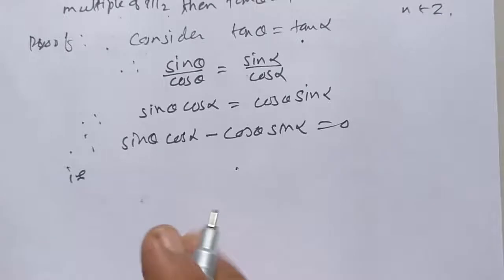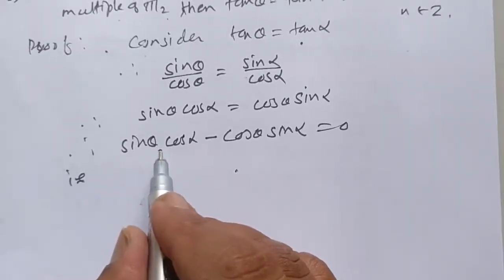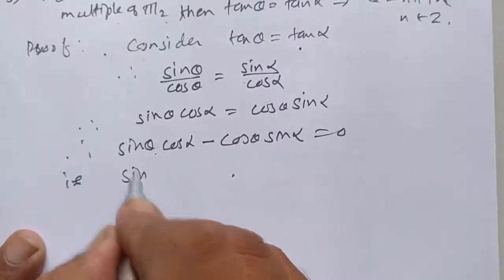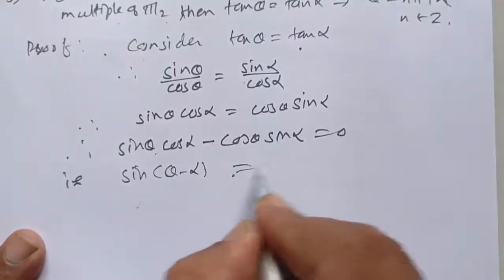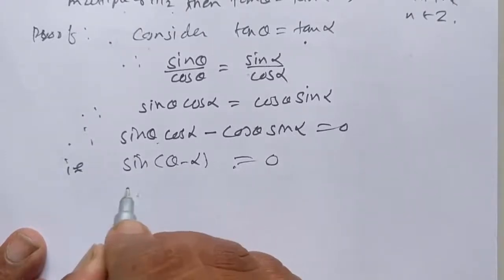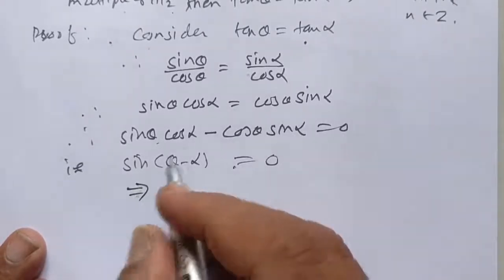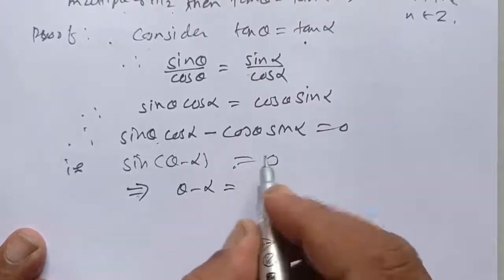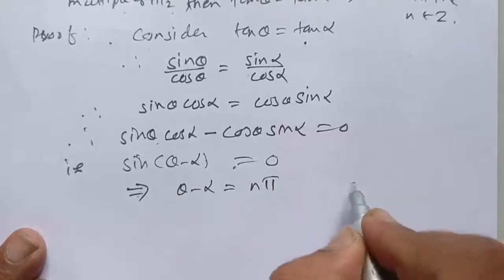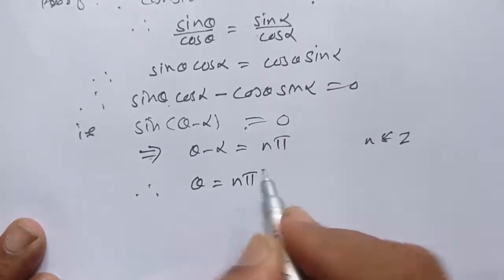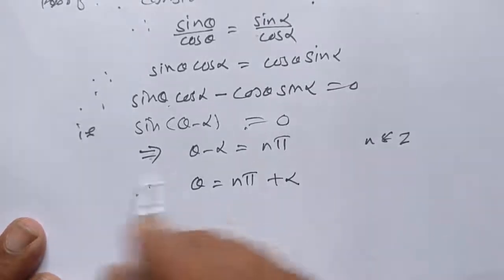That is, using the addition formula, sin of theta minus alpha is equal to 0. Sin of theta minus alpha is equal to 0 implies theta minus alpha is equal to n pi, n belongs to Z, and therefore theta is equal to n pi plus alpha.